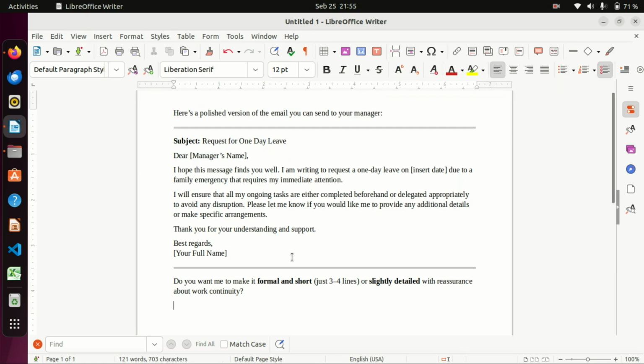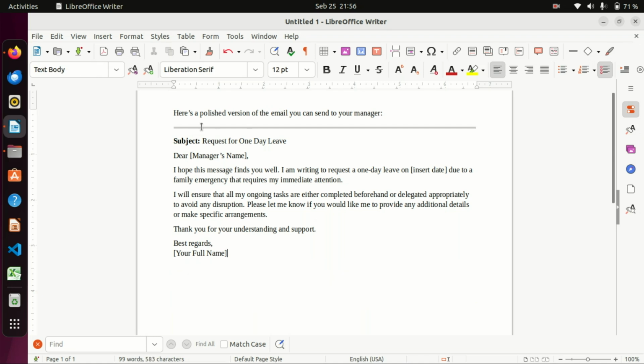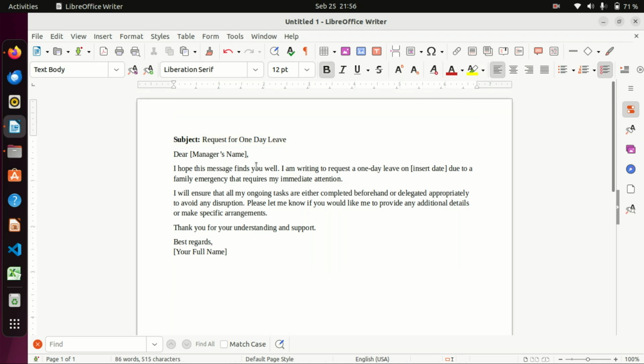And in case you're on Windows, I'm sure you may be running Microsoft Word, you can paste it in Microsoft Word. If you're working online, you can paste it in an online text editing tool, provided we are going to be editing our content. Now first I'll remove these bottom lines, and then I'll also remove this top line, and then I'll edit the manager's name.